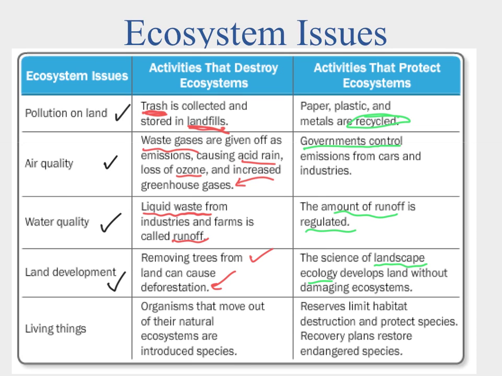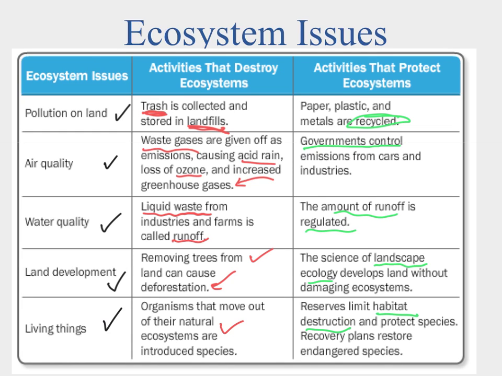Okay, and then finally we have our issue of living things. Organisms, if they move out of their natural ecosystems, have to go somewhere. Sometimes they survive, sometimes they don't, and they go extinct. Sometimes we're bringing them from one place and putting them into another as an introduced species. The best way to deal with that is to limit this habitat destruction.